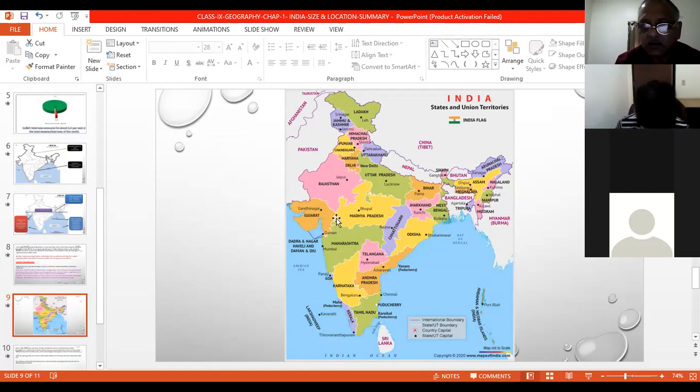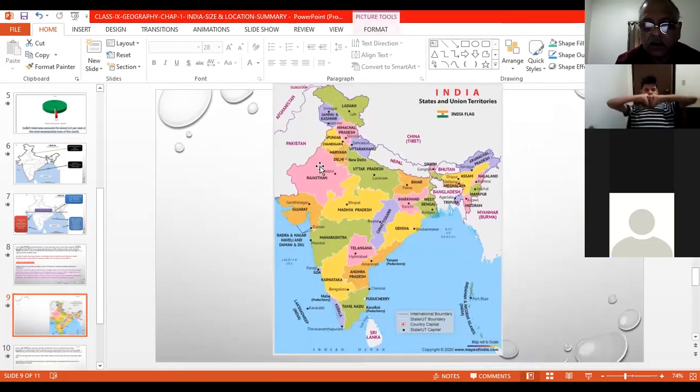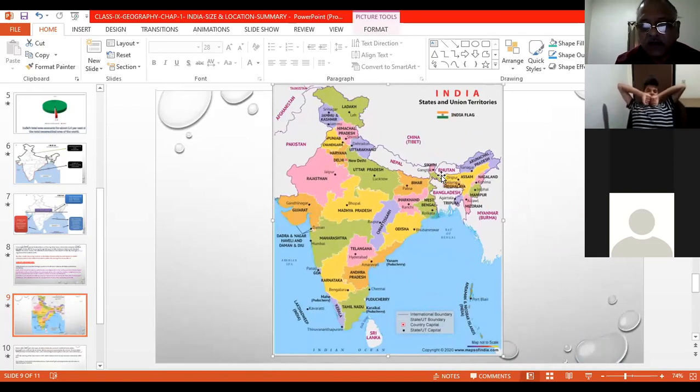So these are the neighbors: Pakistan, Afghanistan, Nepal, China, Bhutan, Bangladesh, Myanmar, Sri Lanka and Maldives. Seven of them have a land boundary connected with India, and 2, Sri Lanka and Maldives, are in the water bodies south of the Lakshadweep Islands.